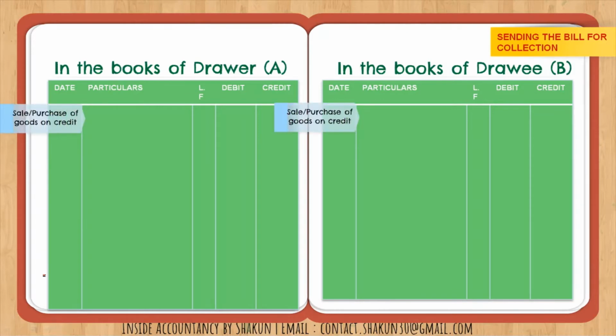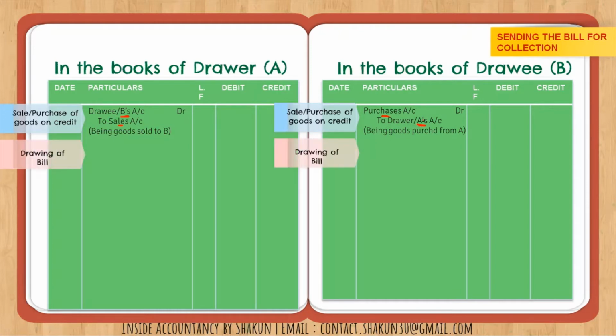So the first entry, if that transaction is mentioned in the question, would be for sale and purchase. In the books of drawer, we'll pass the entry for sales, and in the books of drawee, we'll pass the entry for purchases. Goods are coming in, so purchase account is debited in this case, and goods are going out in case of drawer, so sales account is credited. In the books of the drawer, that is A, B is the debtor, therefore he is debited, and A is the creditor, therefore he is credited.